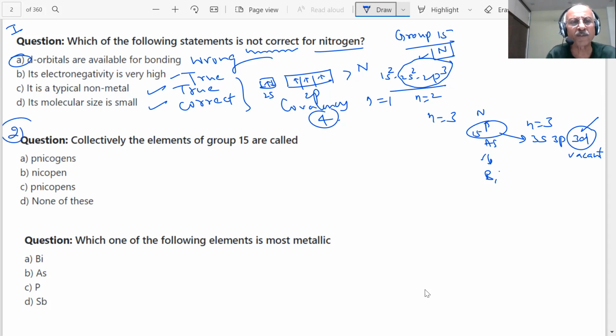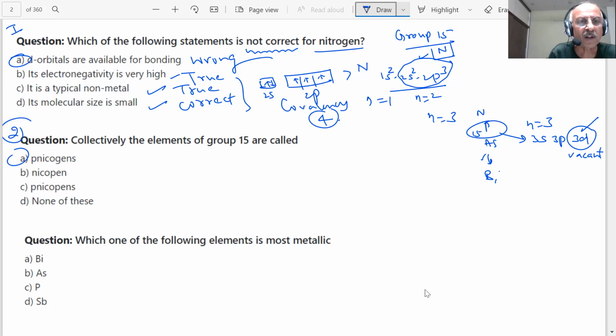Collectively, the elements of group 15 are called what, students? Now you have 4 choices. They are called pnictogens, option A. So collectively the group 15 elements are called pnictogens. Pnictogen, students.